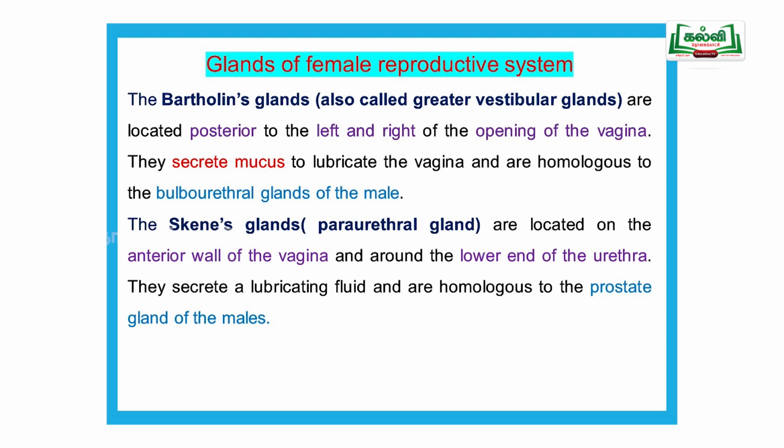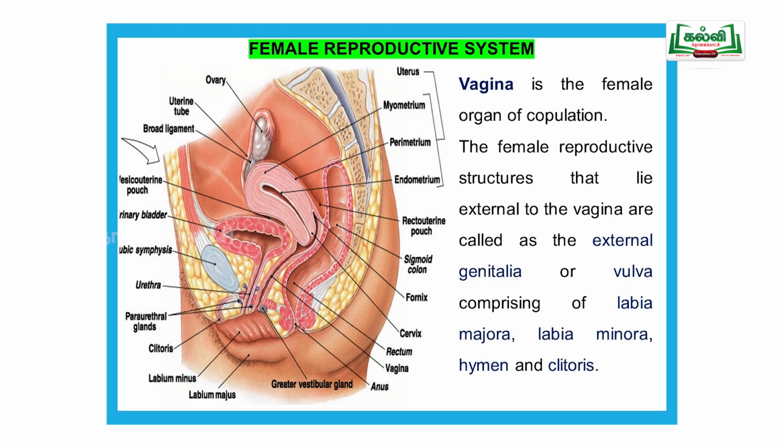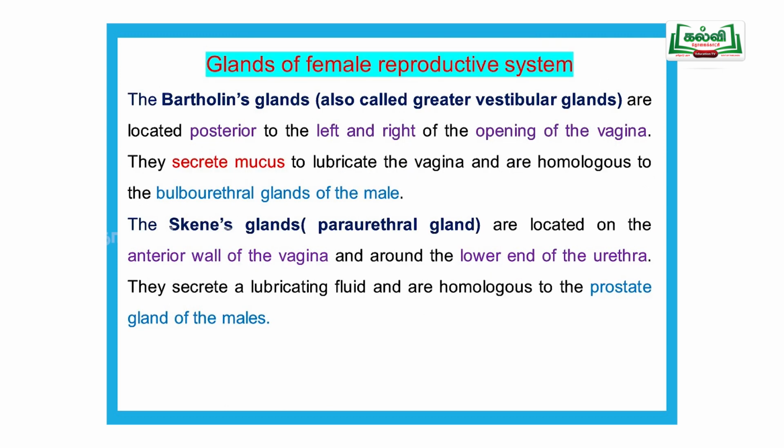Here you can see Bartholin's gland, the greater vestibular gland, in this area at the starting of the vagina. It's also called Bartholin's gland. Skene's gland is located on the anterior wall of the vagina, around the lower end of the urethra. It is exactly like the prostate gland of males. So the two glands present in the female are Bartholin's gland and Skene's gland.